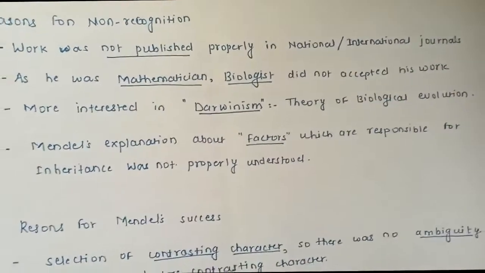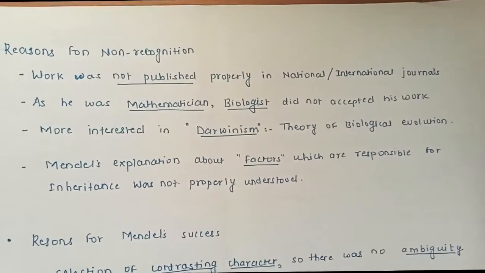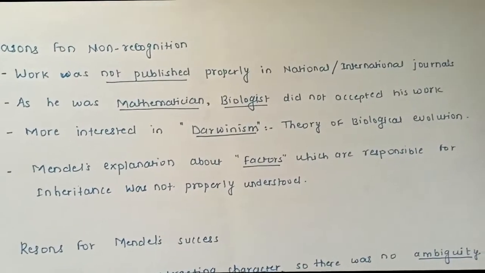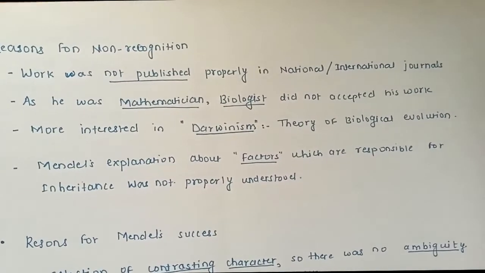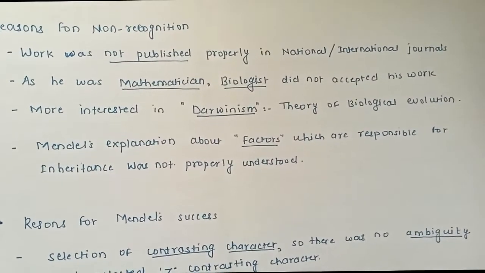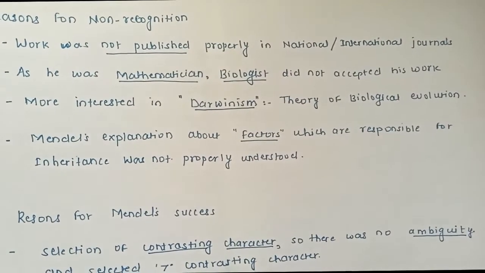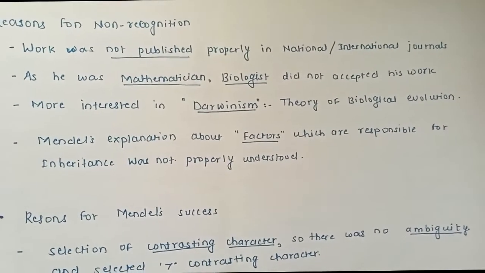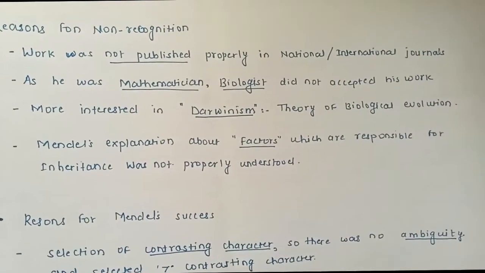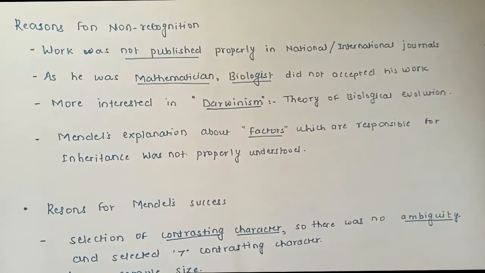The next important point is that the study of microscopic organisms or microscopic properties such as genetics and nucleic acids and nucleotides was not popular, and the factors that Mendel considered responsible for genetics were quite not understood by the contemporary biologists. So these all were the reasons why this theory was not heavily accepted, or not even accepted, by the biologists.